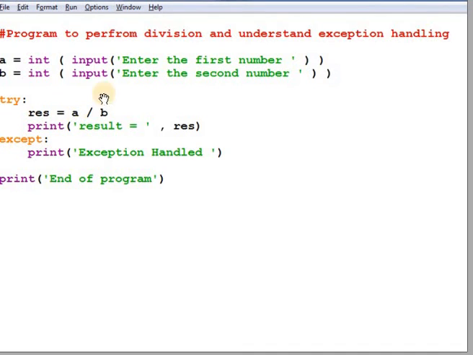it jumps directly into the except block. If an error is not generated in the try block, whatever code we write in the except block is not executed. After that, if we want to print any message, that message is printed at the end of the program. So the except block can handle any type of exception raised in the try block.